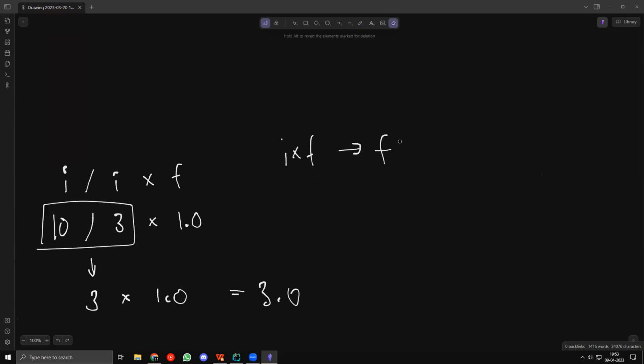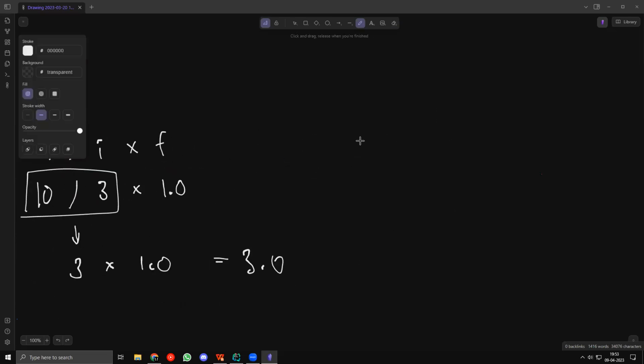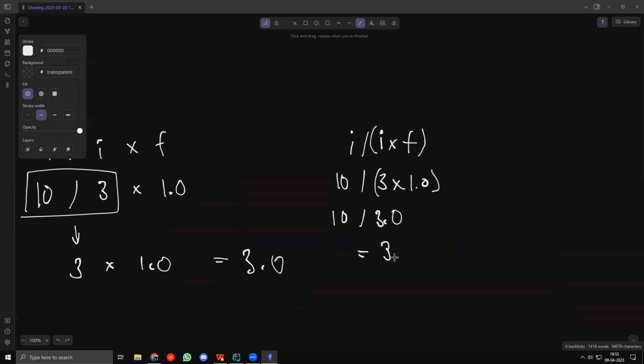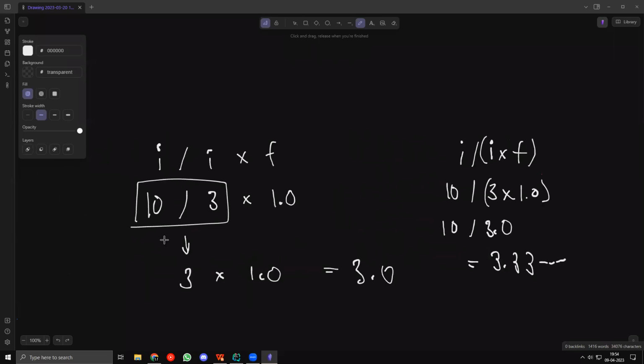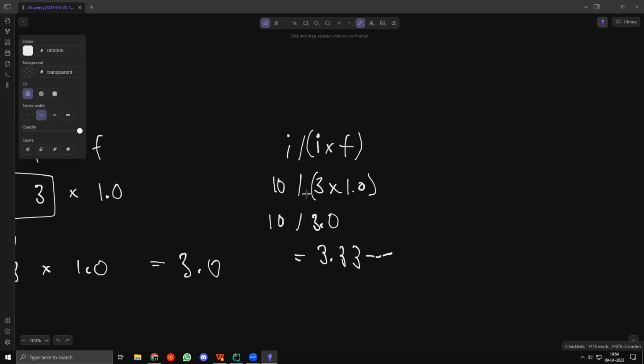But if I do it the other way, if I just put a parenthesis over here, if I take I into I multiplied by F, I divided by I multiplied by F, except I put a parenthesis over here, notice that this will be 10 divided by 3 into 1.0, which will become 10 divided by 3.0, which will be equal to 3.333, right? Is this clear? Because this first is turned into an integer. The data is lost and then you are multiplying by a float. It gets truncated and then you multiply. But here you multiply first and then you divide, right?